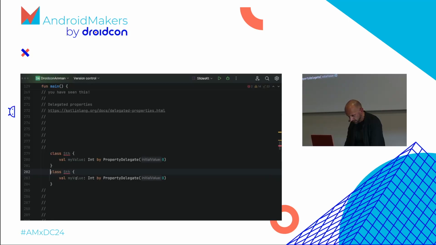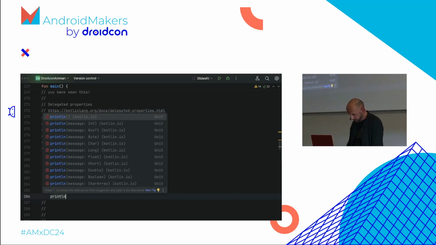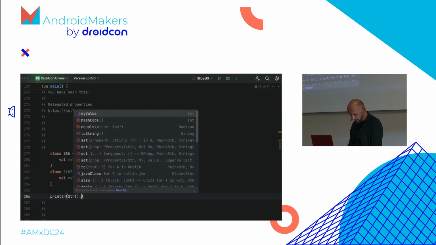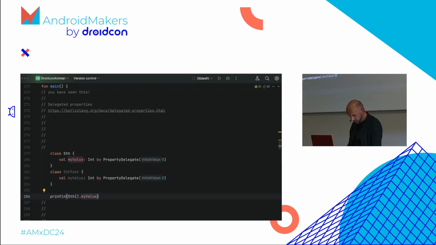Up. And let's assume this is a unit test. This is a unit test for something, and we do exactly the same thing. I mean, it's not a unit test, but I'll show you later how we can do it properly. This is just an example. So let's initialize something, create something, ask for my value and print this. And we do the same for the second one, for something test.